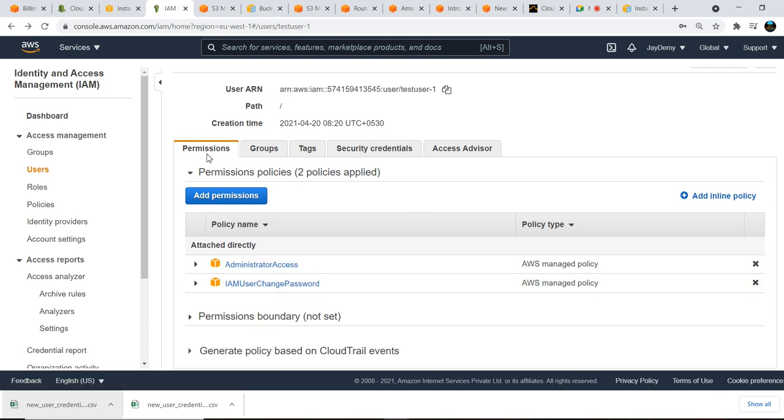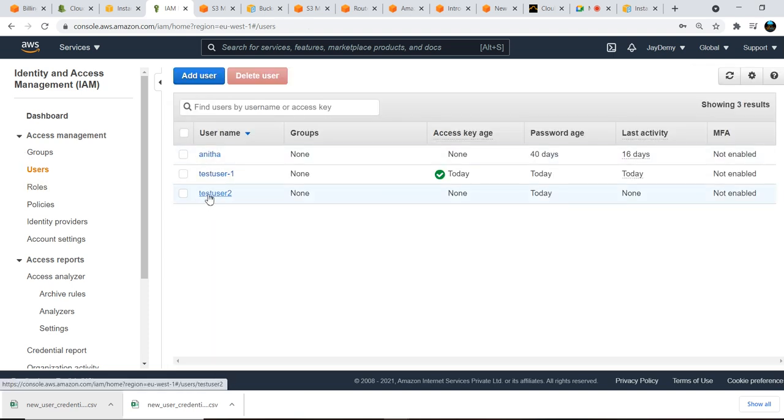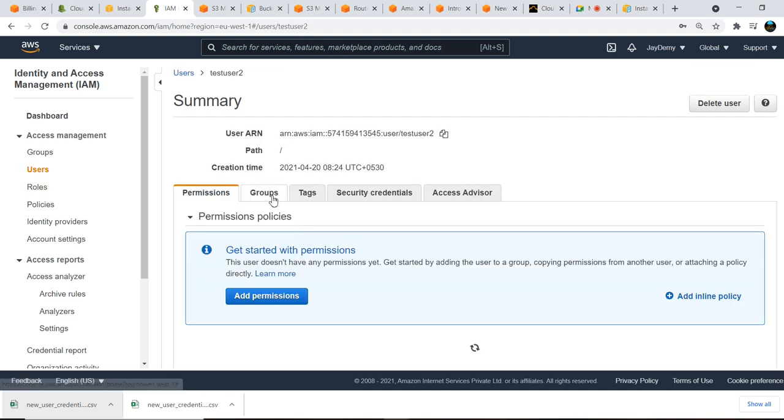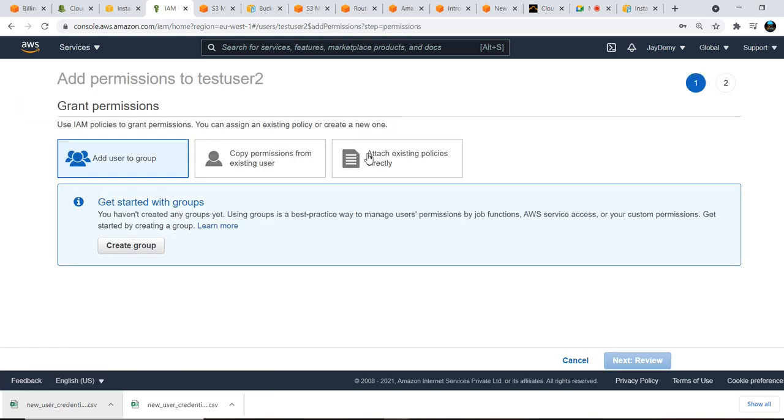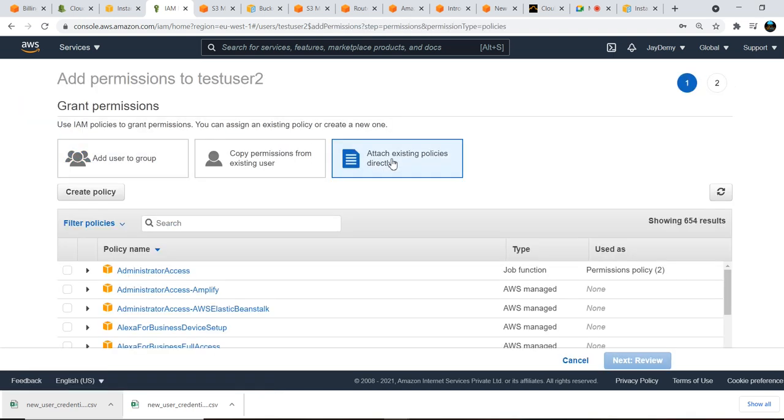Now I have given that to test user 1. Now I'll go back to test user 2, and I'll give the same for this guy also. This guy doesn't have any permissions. Okay, attach existing policies. If you see here, next to the policy name, this orange cube symbol is there, right? If the symbol is there for a policy, it is completely managed by AWS.